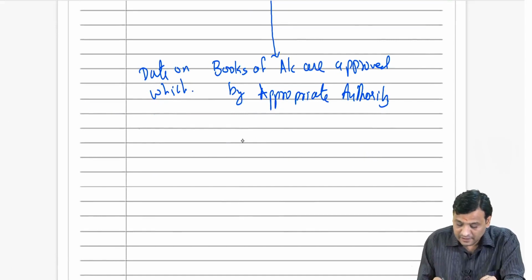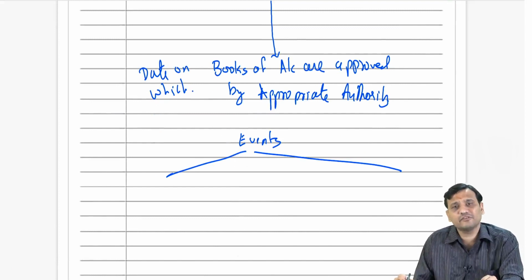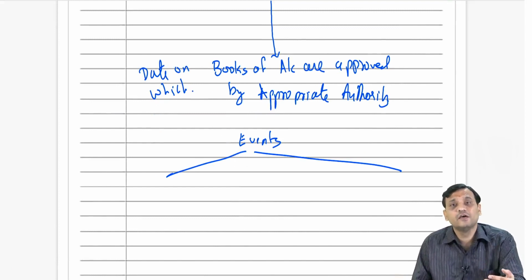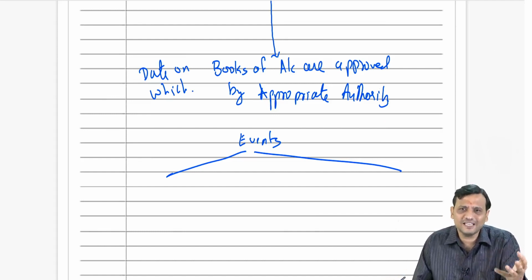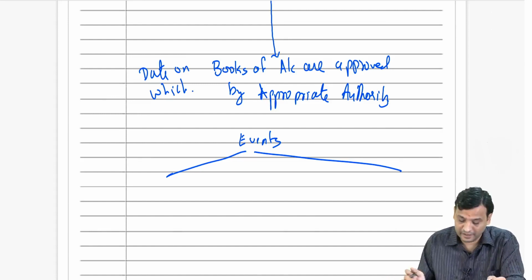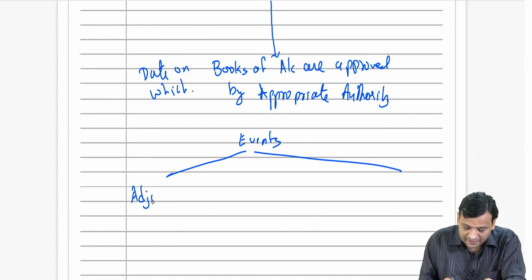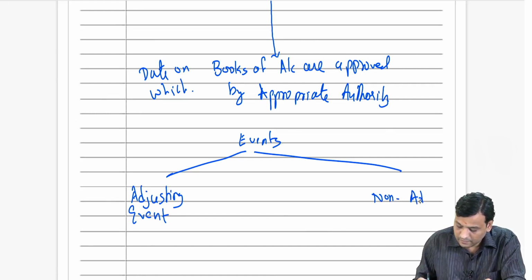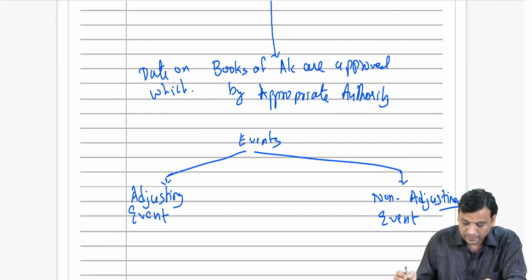Now, these events, my dear students, if you remember, we used to classify into two parts. And of course, when we talk about events, we are talking about significant events, those events which will affect our decision making, not all events. These events are classified as adjusting events and non-adjusting events.